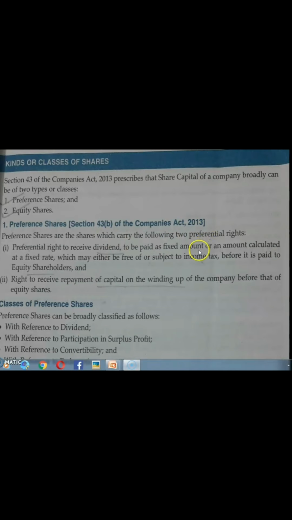So these are the two rights which preference shareholders have. There are actually four broad classifications of preference shares. That is with reference to dividend, with reference to participation in surplus profit, with reference to convertibility, and with reference to redemption. Let us discuss in detail.